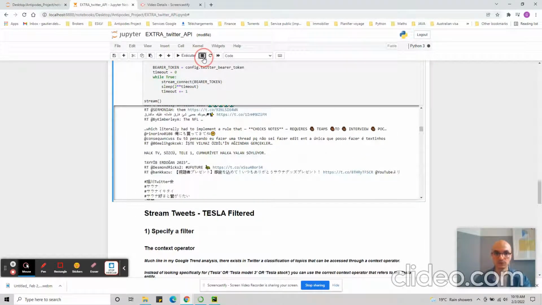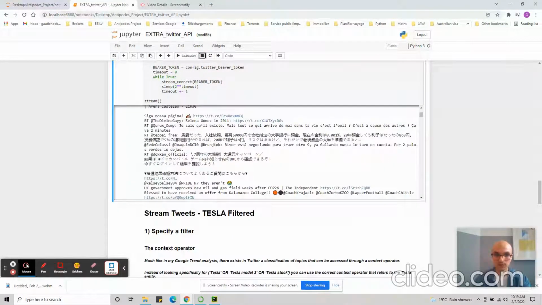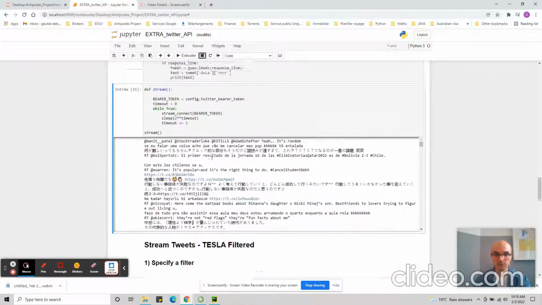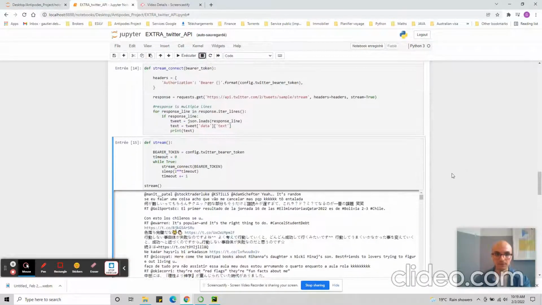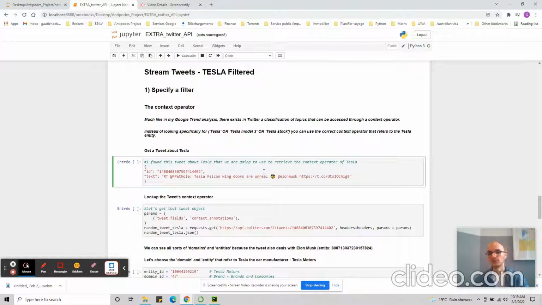So I'm going to stop the stream. But yeah, we have lots of tweets that are happening, and they're unfiltered. They cannot really be used, so that's why we are going to try to filter it for Tesla. In order to do that, we have to set up a filter, and this filter is going to be called the context operator.